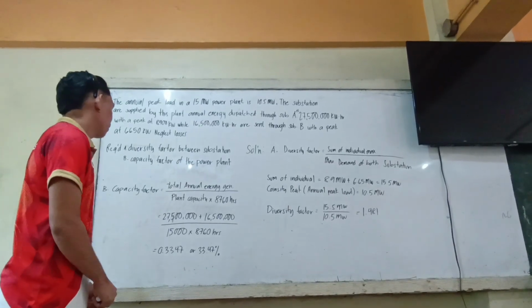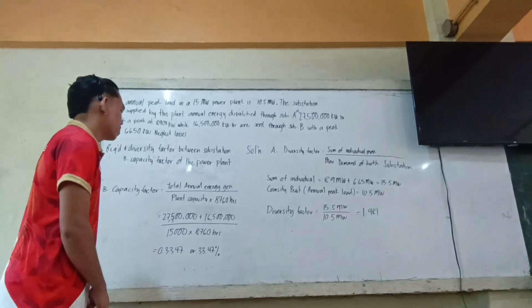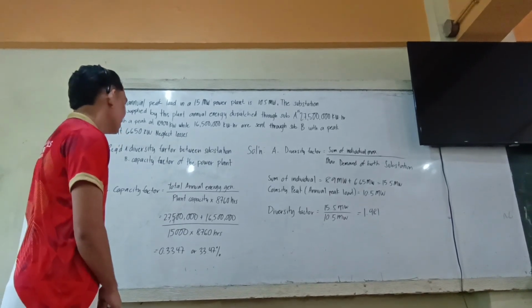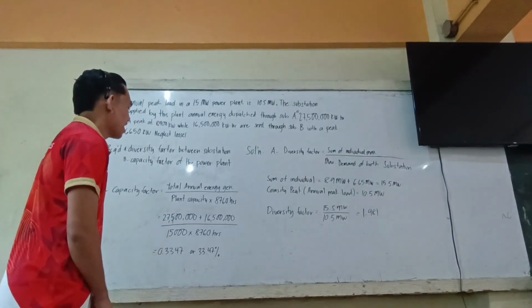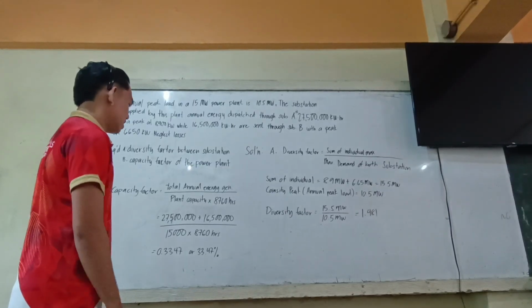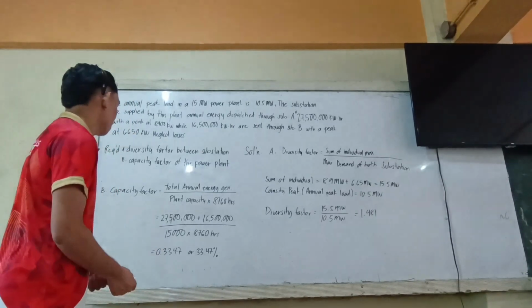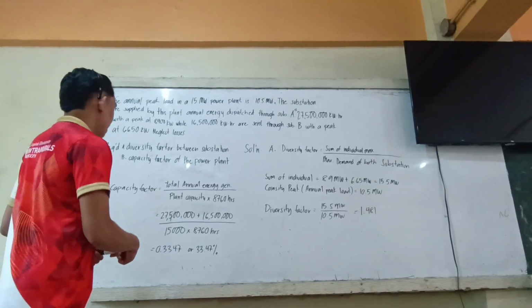We have a formula of total annual energy generated over plant capacity times 8,760 hours. First, we need to add